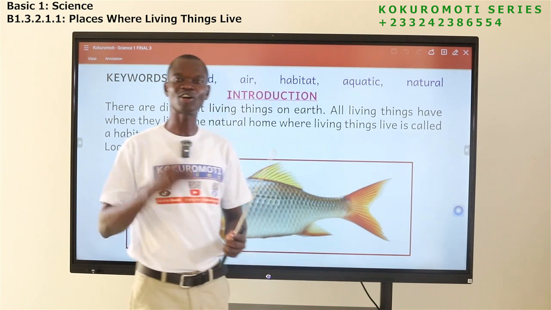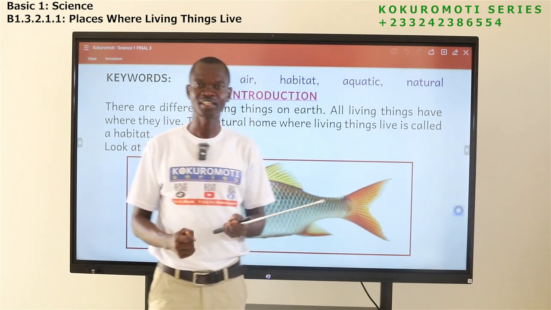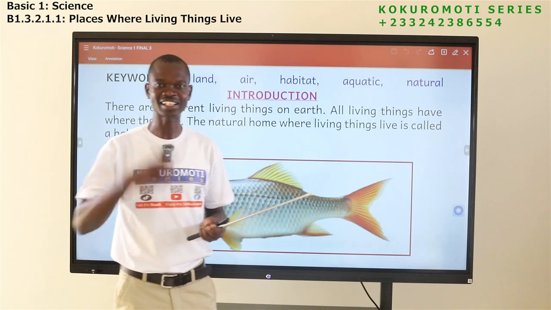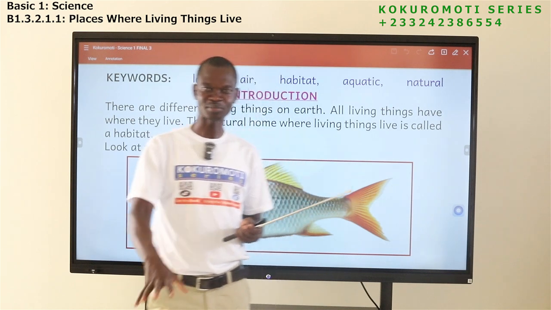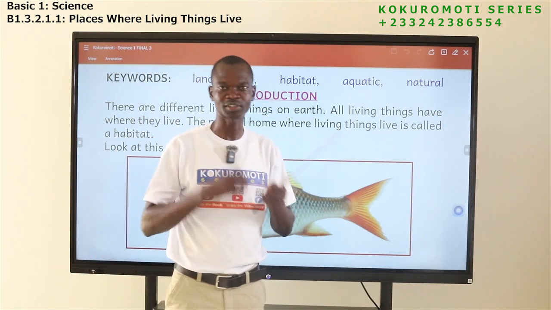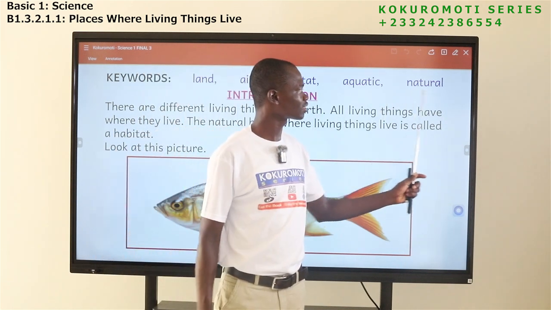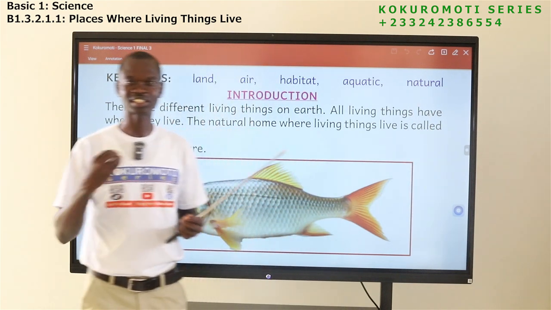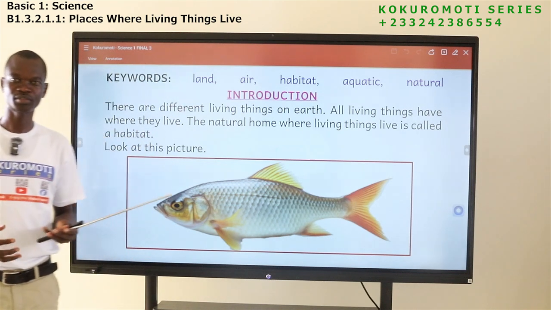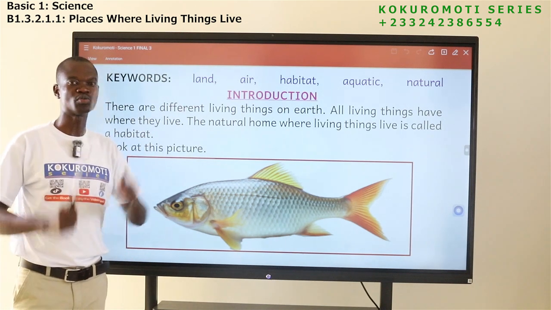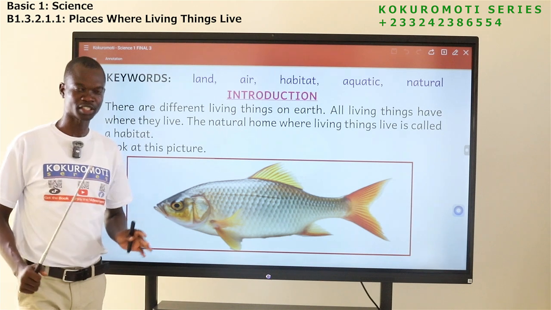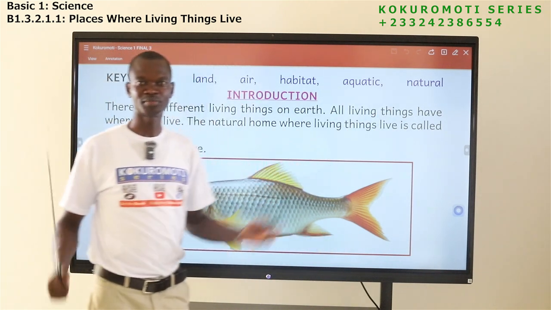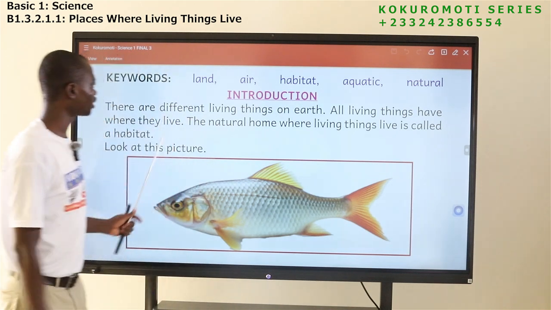The next word is aquatic. Aquatic has to do with water. Anytime you hear about aquatic animals, it means animals that live in water. So aquatic has to do with what? Water. The next one is natural. Natural comes from the word nature. Natural things are things made by who? God, not human beings. So natural, from the word nature, means it's made by God.